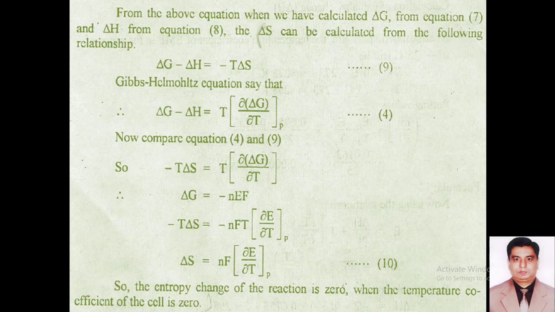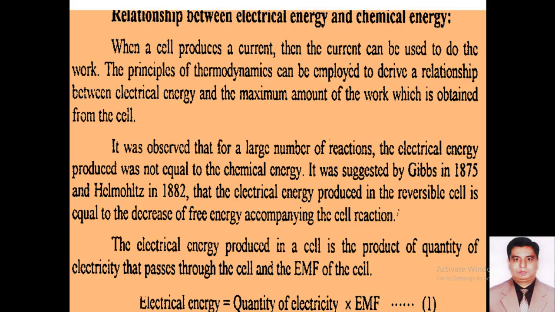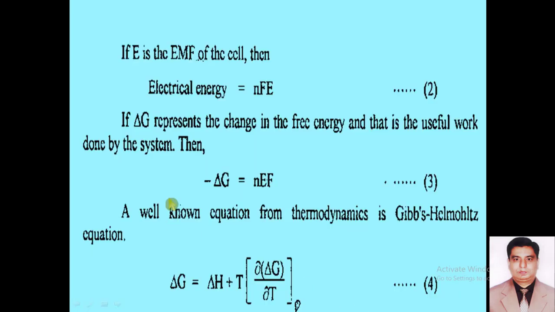So dear students, in my lecture, when I started, this is the thermodynamics of the redox reaction, that electrical energy is equal to quantity of electricity into EMF, and according to equation number 2, electrical energy is equal to nEF, and this del G is the change in Gibbs free energy. This can be arranged, so minus del G is equal to nEF.